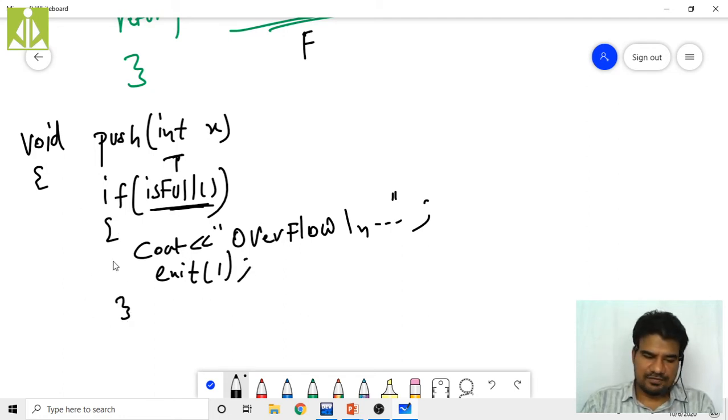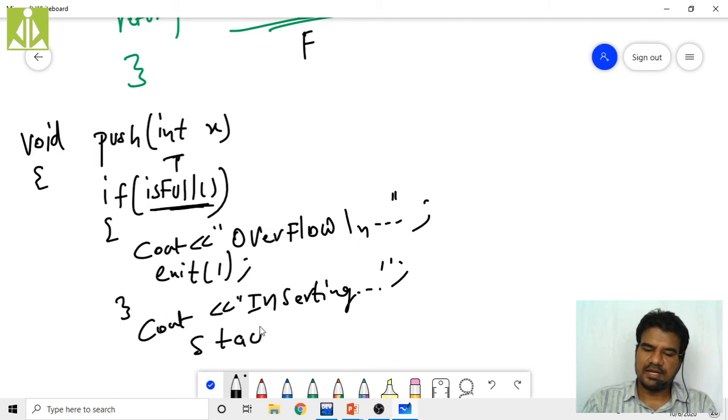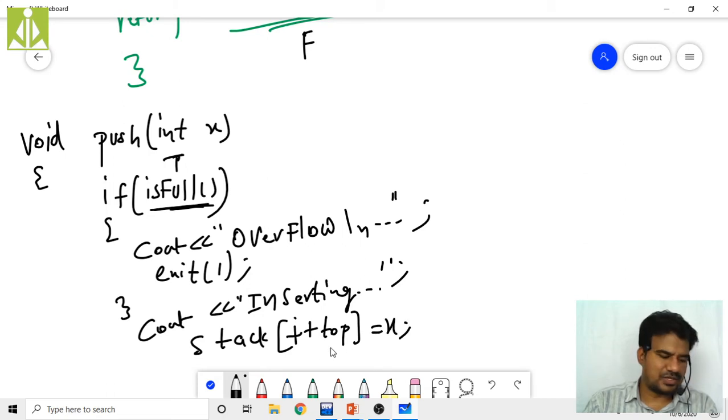Okay, so if this is not true, then what do we do? We perform the insert into the stack, that is cout of inserting. We print this statement because we are inserting the element into the stack. Then stack of ++top, and we insert that element at this location, whatever x we have received, that x we will put over here. So this code performs the push operation.